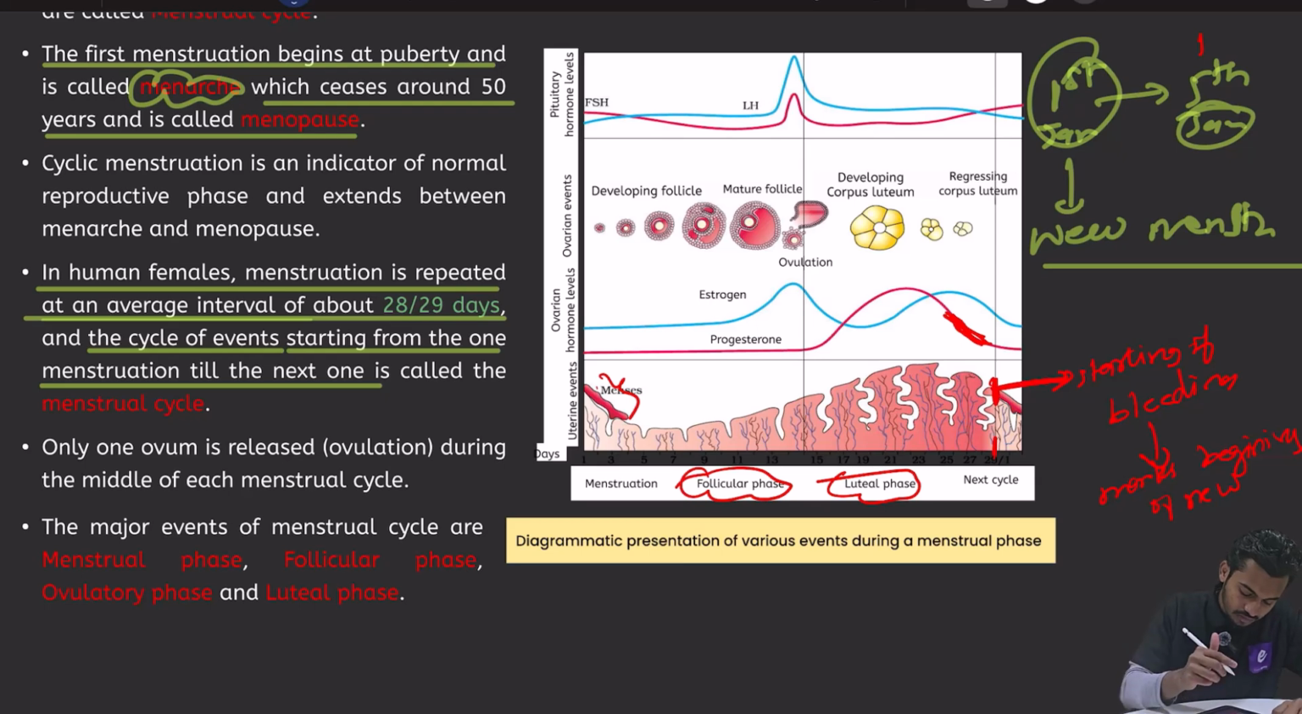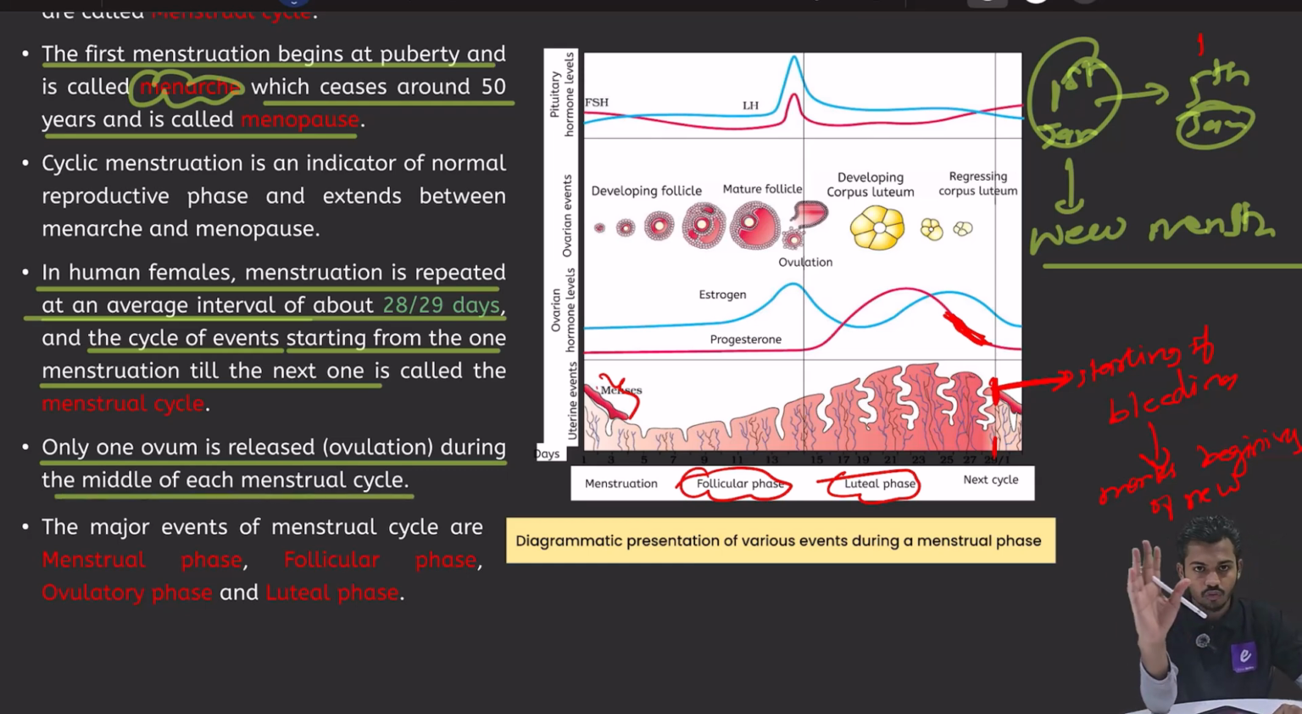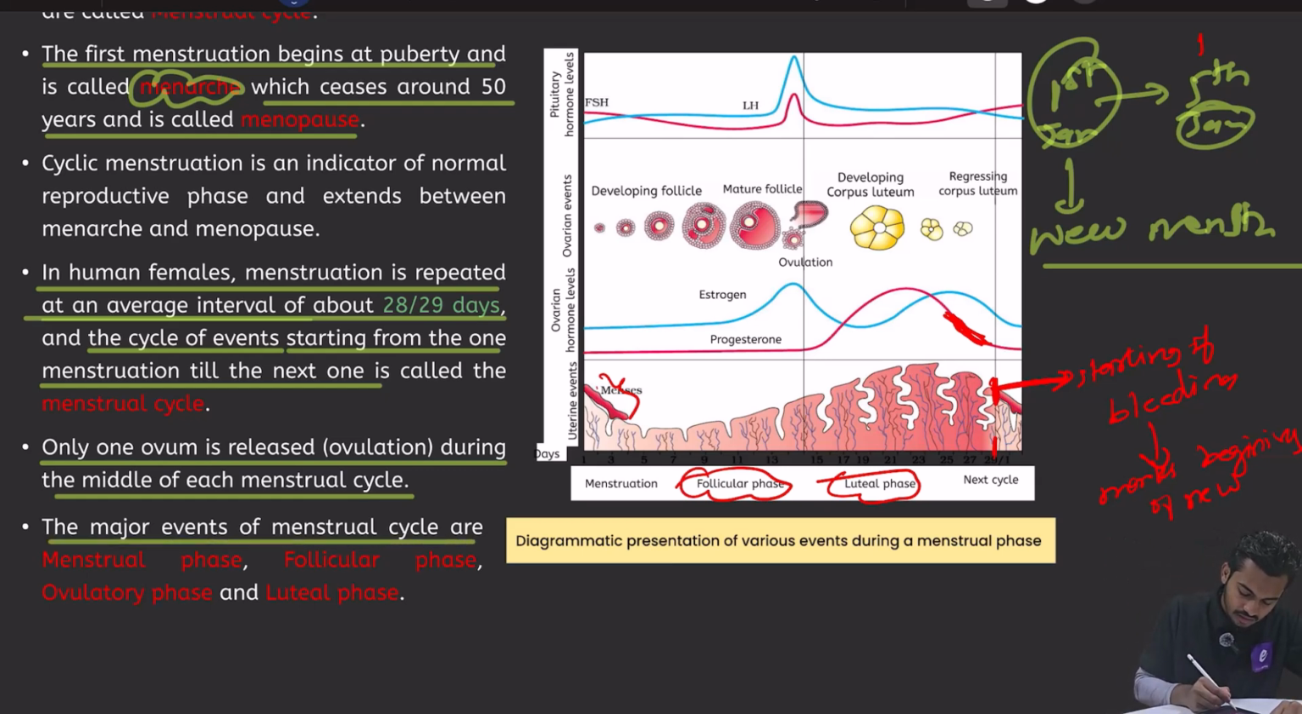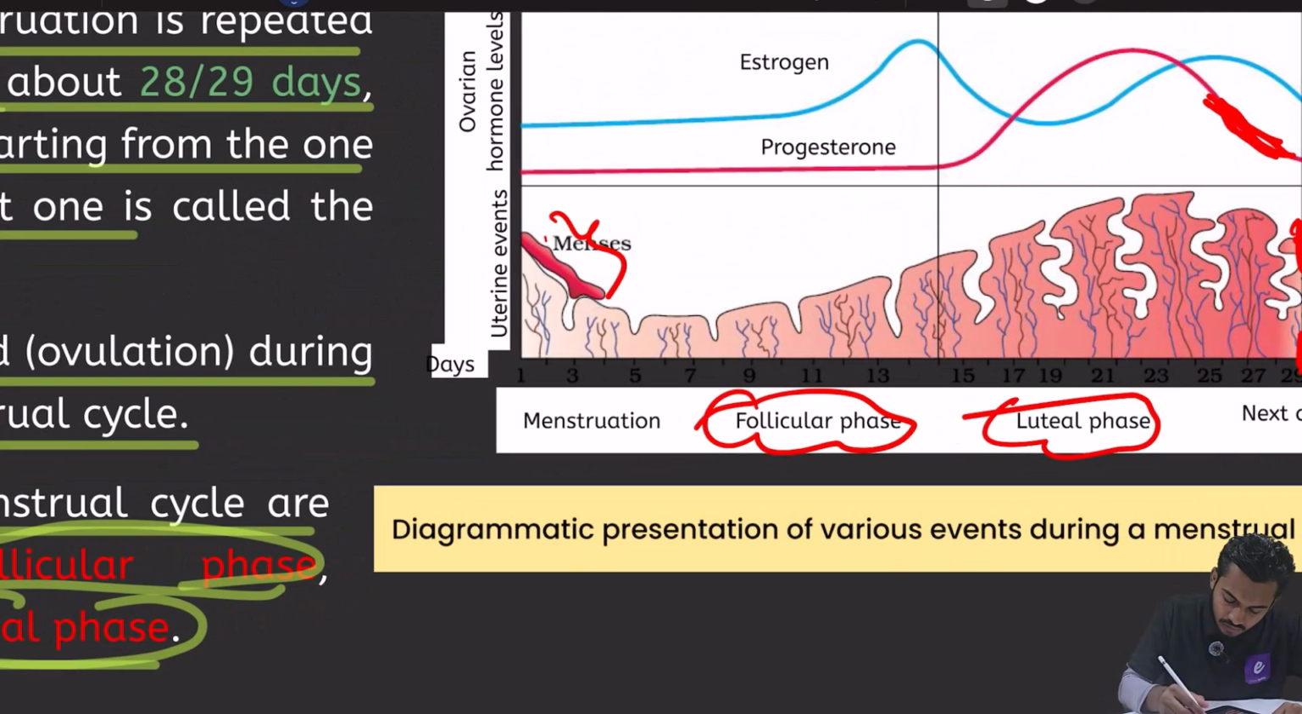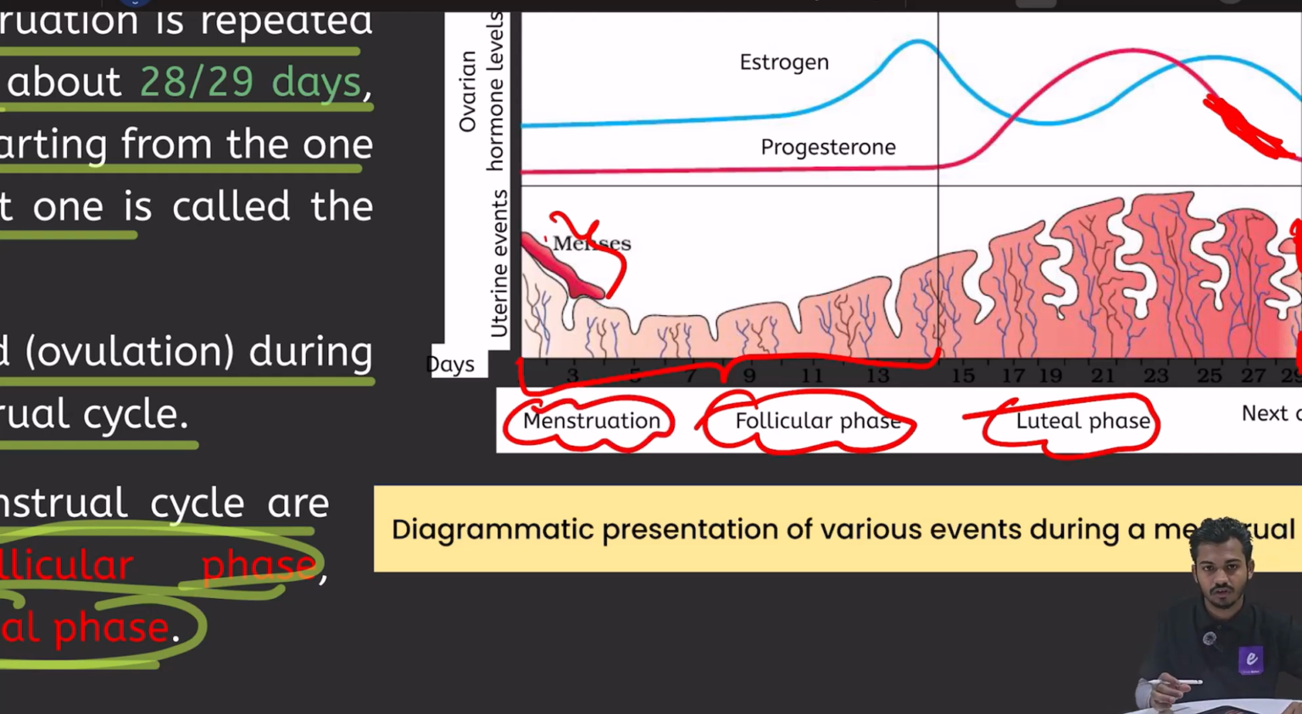Understood? Now see here, only one ovum is released during the middle of each menstrual cycle. So in one menstrual cycle only one ovum is released, right? The major events of the menstrual cycle are the menstrual phase, follicular phase, ovulatory phase and luteal phase, right? I told you about the follicular phase and luteal phase, these are two very important names. During the follicular phase, from here to here it is the follicular phase. The bleeding in the starting days of the follicular phase, those days we call menstruation, the menstrual phase.